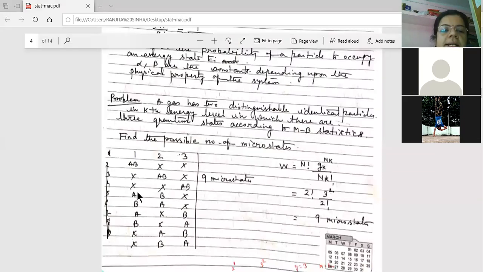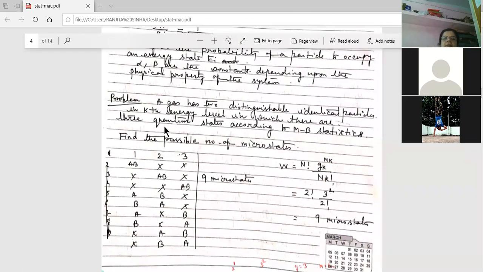Now another arrangement is there: A particle in box 1, B particle in box 2, and third is empty. Then AB, then again BA, just changing this. So in this way, how many states are possible? First, second, third, fourth, fifth, sixth, seventh, 8, 9. So 9 microstates are possible.